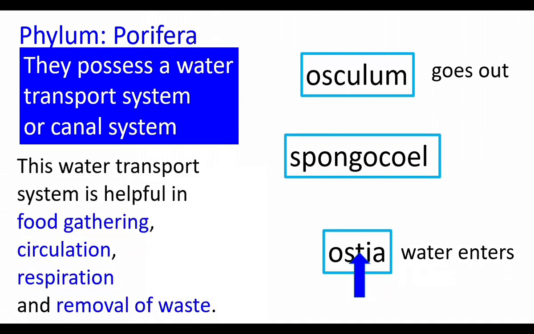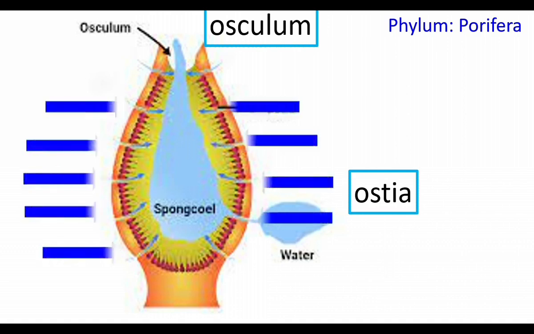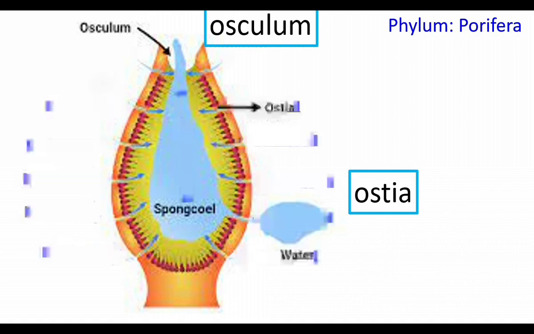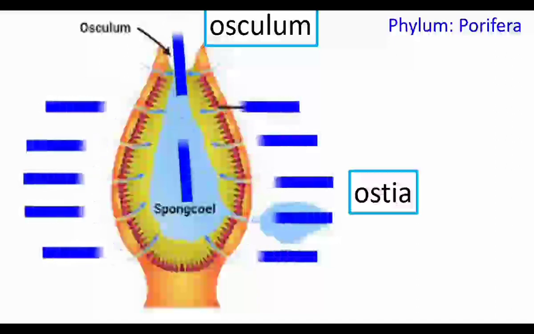When the water goes inside, food materials move inside. Oxygen is obtained from the flowing water by the animal. When the water goes out, the waste materials are sent out of spongocoel. And this system circulates water. The animal surface has many openings called ostia. Ostia plural, ostium singular. Then water flows through the spongocoel and comes out of osculum.